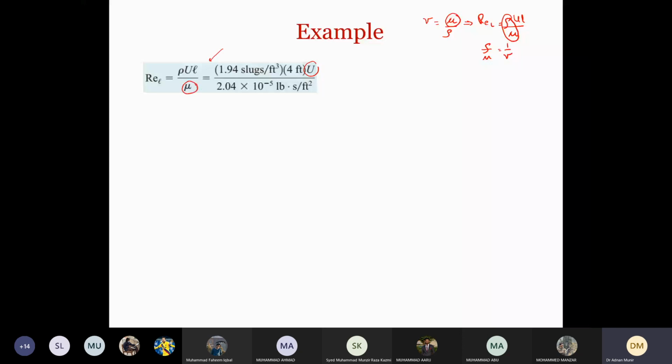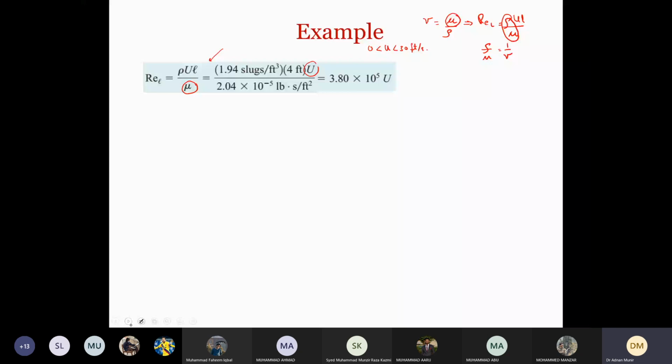Now we know the value of rho. U is also known. U is changing from 0 to 30 feet per second, so we know the value of u. We know the value of dynamic viscosity also. So this gives us Re in terms of u, like this.